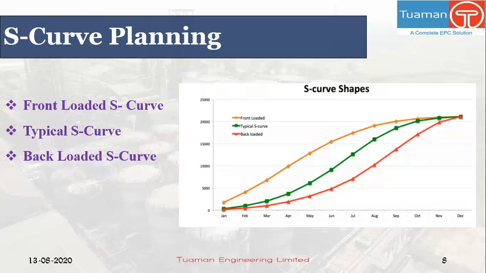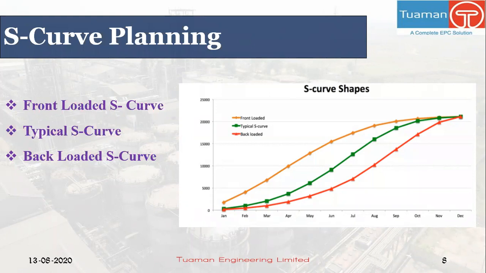Other examples of front-loaded curves are projects that have been accelerated from the beginning, or projects that need urgent repair of damage early on. Mobilization cost and deposits will also lean towards a front-loading S-curve.